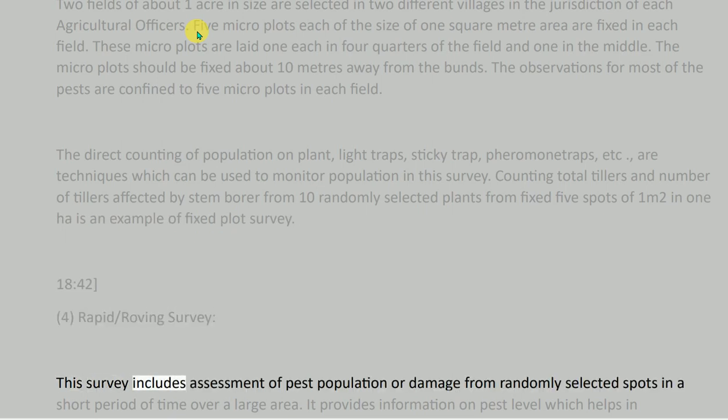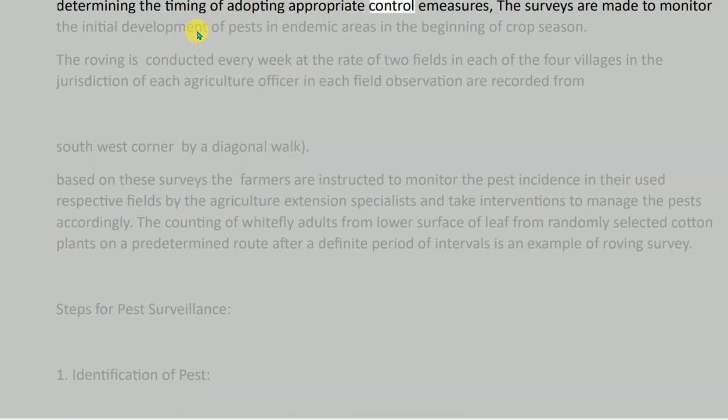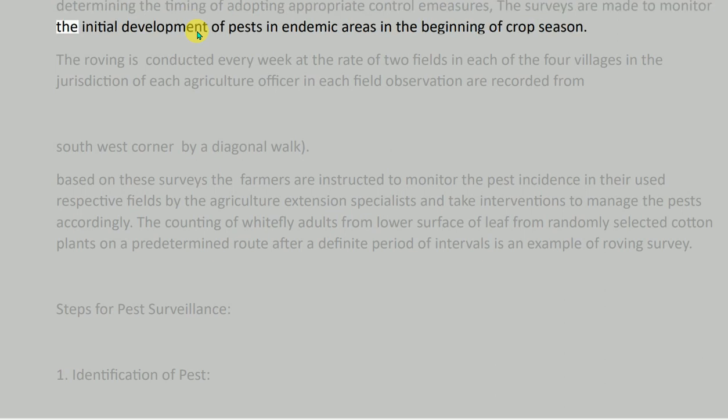This survey includes assessment of pest population or damage from randomly selected spots in a short period of time over a large area. It provides information on pest level, which helps in determining the timing of adopting appropriate control measures. The surveys are made to monitor the initial development of pests in endemic areas in the beginning of crop season.